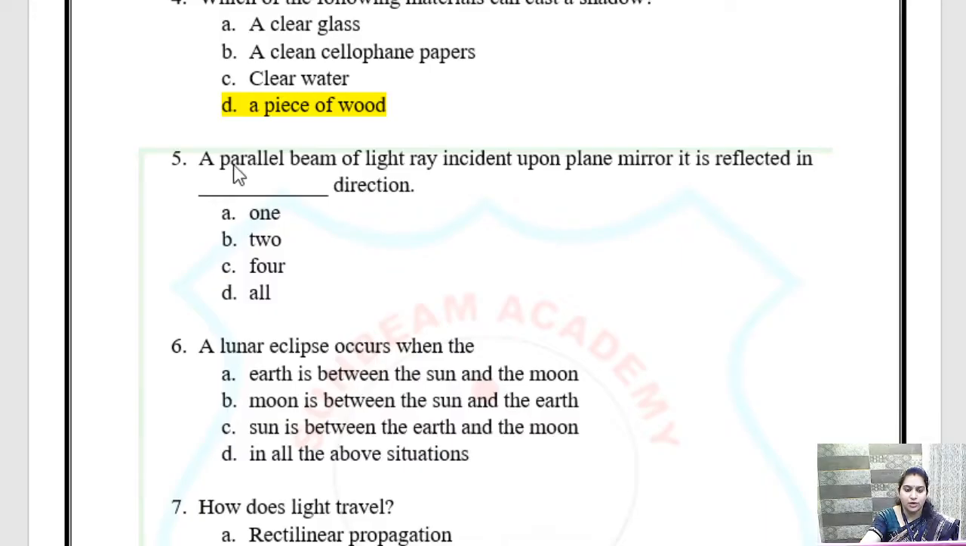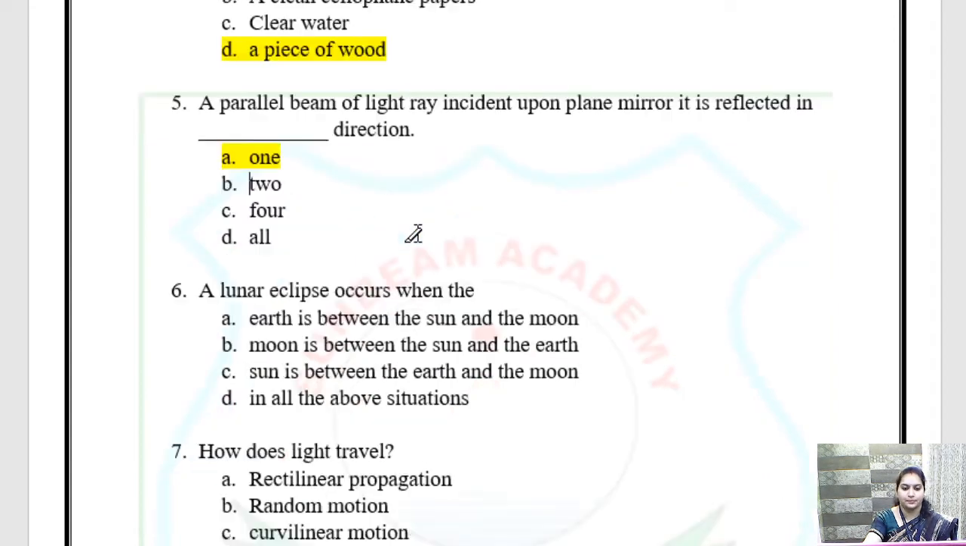Okay, is that an option? Yes, it is there. So what is the answer? When a parallel beam of light ray incident upon a plane mirror, it is reflected in only one direction. Okay, so answer is 1. Clear? I hope children it is clear to you. Children, again, if you have any doubt in any of the question, in any topic of the chapter, in the exercise part, the group window will be open. You can ask it. Okay, so the answer is 1.